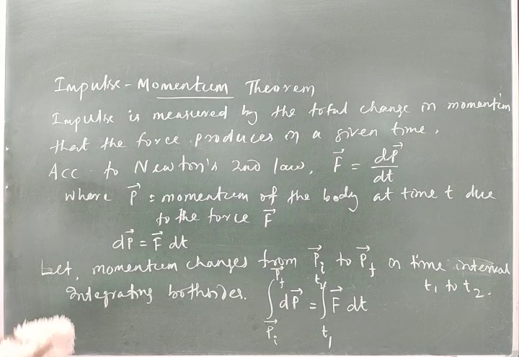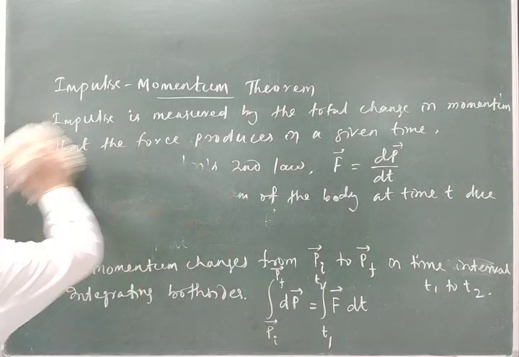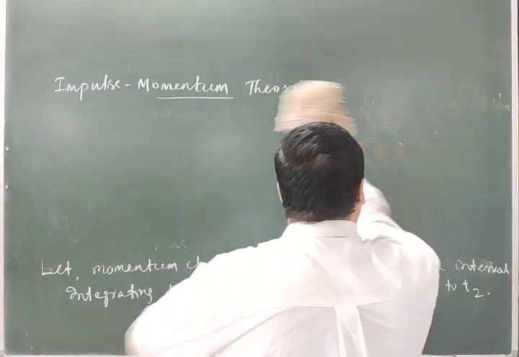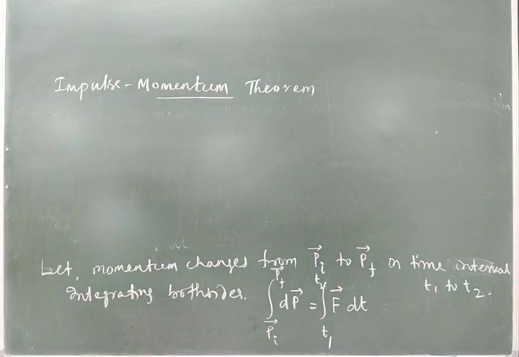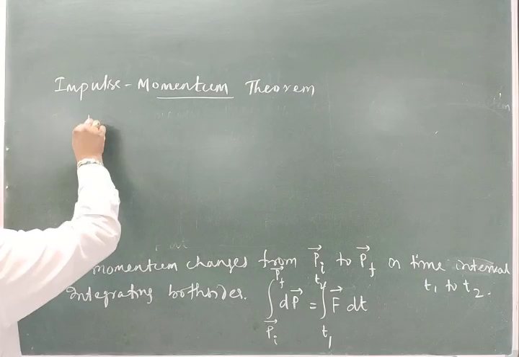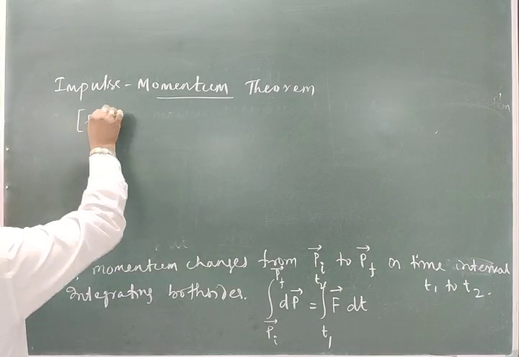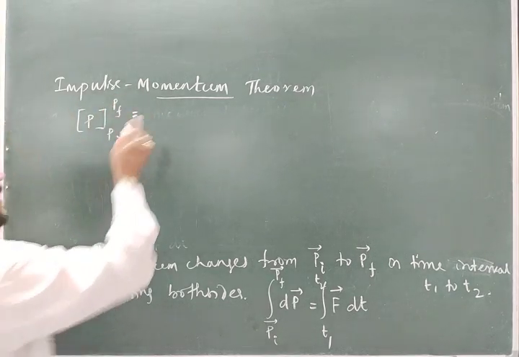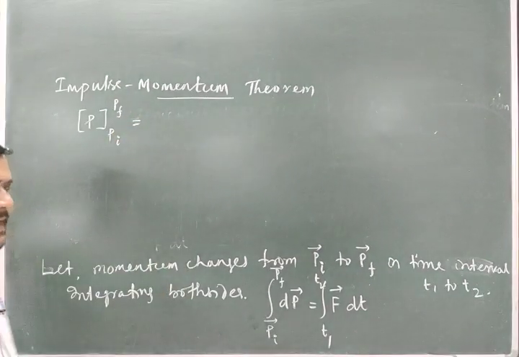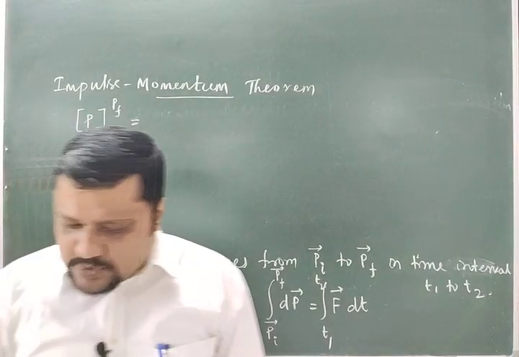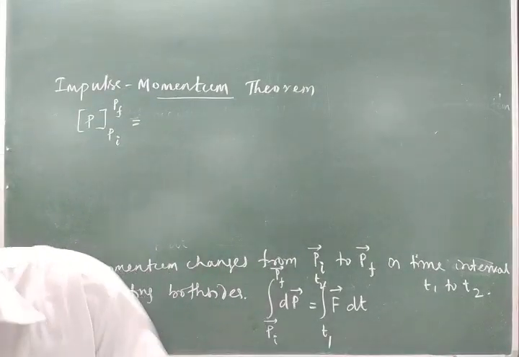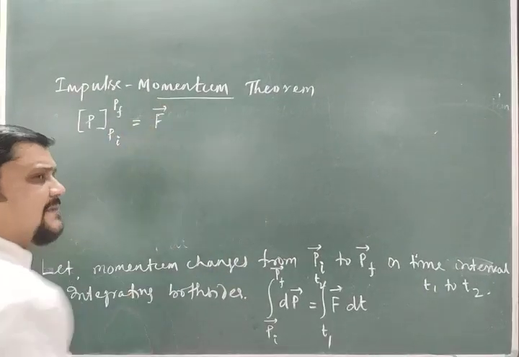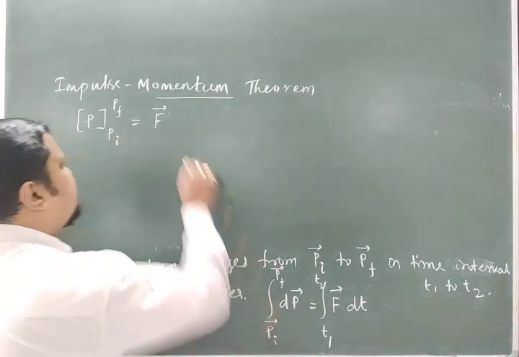Clear? Now do the integration. Already you are acquainted with integration. So this dp gives p with limits Pi to Pf, is equal to, and here let me consider the applied force is constant, constant in both magnitude and direction.